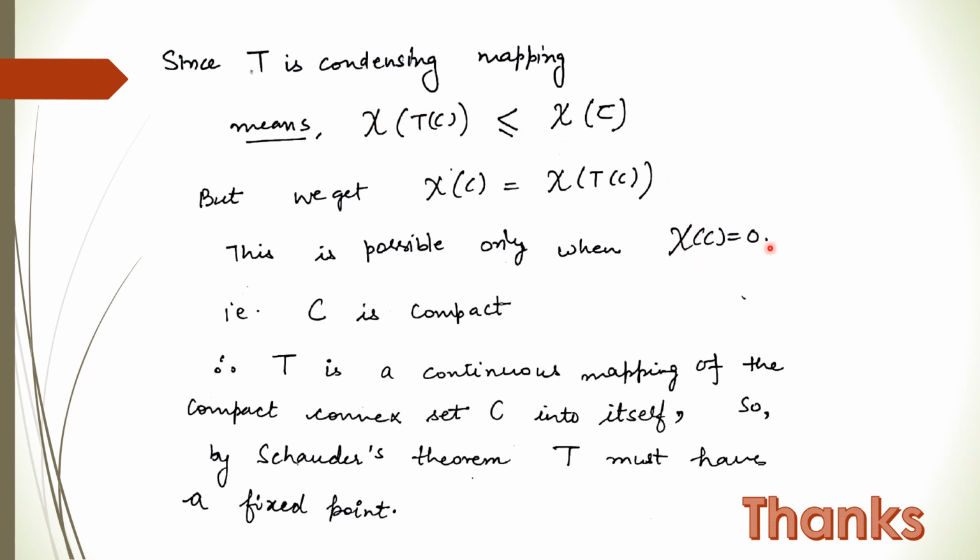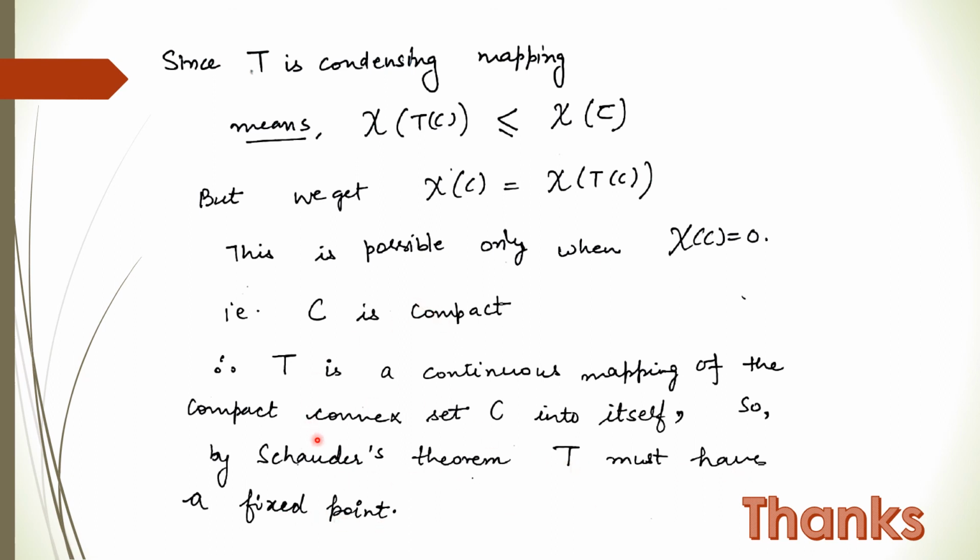Whenever this is 0, by the properties of the measure of non-compactness, C should be compact. Therefore T is a continuous mapping of a compact convex set into itself. So by Schauder's theorem, T must have a fixed point.